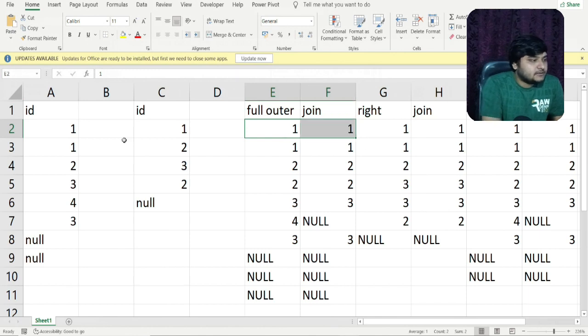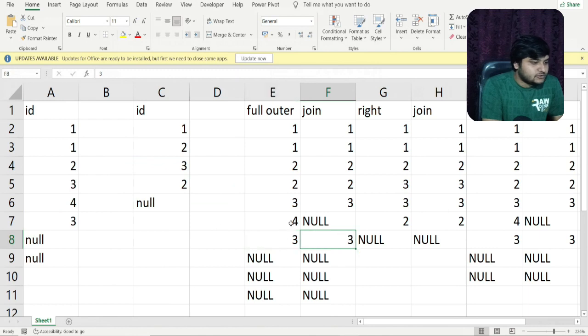So you can see this one is matched with this one, so we are getting this result here, the very first row. This one will again match with this one, so we are getting this result. 2 will match with 2, so we are getting this result. 2 will again match with this particular 2 here, so we get this result. Here 3 will match with this 3, so we are getting this result. For 4, you can see no 4 is present here, and in the full outer join we return all the unmatching records also. So we'll get a 4 and a null, this is correct. This 3 is being matched with this 3, so we get it in the output.